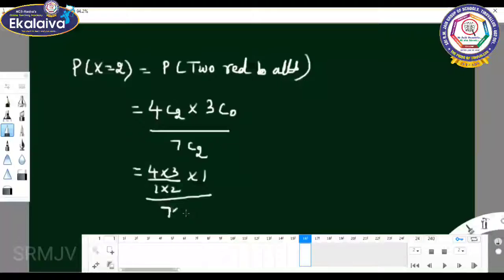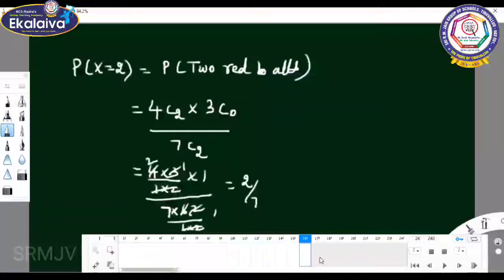1 into 2, 1 into 2 get cancelled. 3 ones are 3, 3 twos are 6. So what is the value? 2 ones are 2, 2 twos are 4. So the value is what? 2 by 7. The value is 2 by 7.